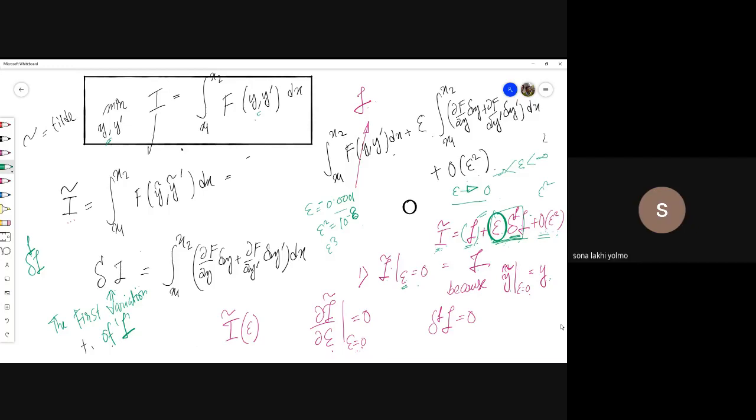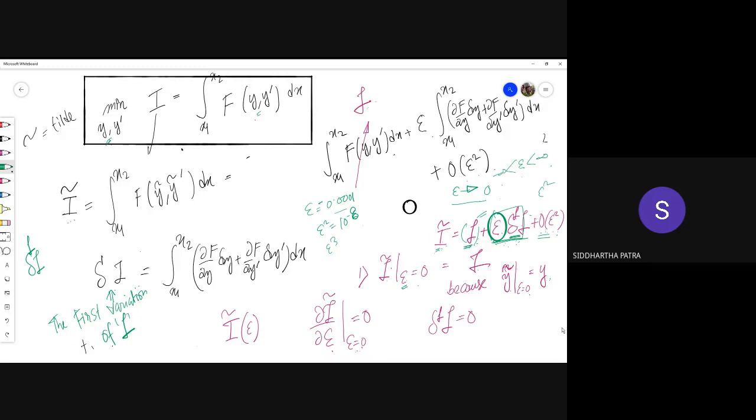So the linear term must have a 0 coefficient. Otherwise, it doesn't satisfy that whether you take positive epsilon or negative epsilon, you get this quantity higher than I.